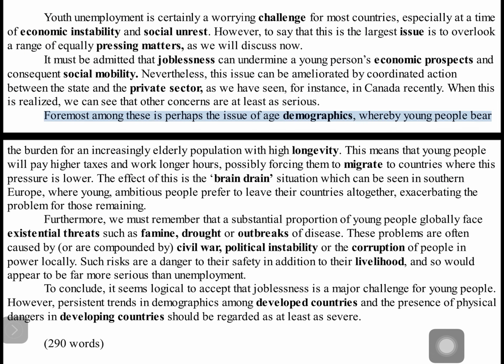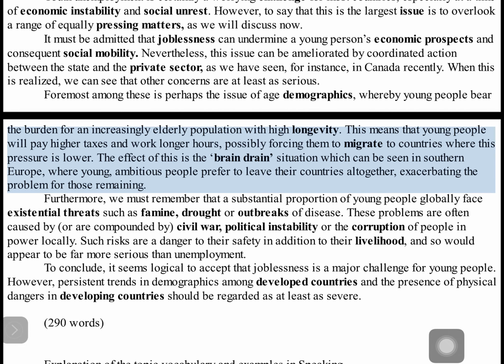Foremost among these is, perhaps, the issue of age demographics, whereby young people bear the burden for an increasingly elderly population with high longevity. This means that young people will pay higher taxes and work longer hours, possibly forcing them to migrate to countries where this pressure is lower. The effect of this is the brain drain situation, which can be seen in Southern Europe, where young, ambitious people prefer to leave their countries altogether, exacerbating the problem for those remaining.